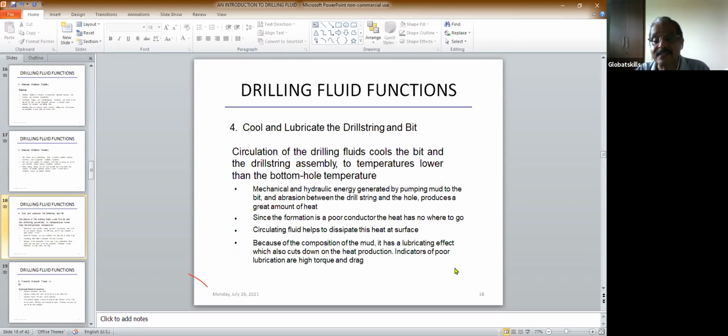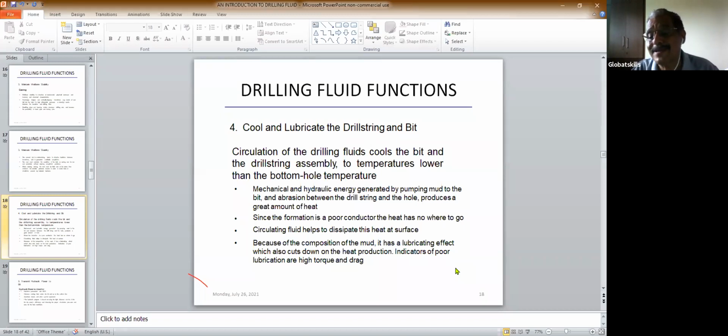So how do you know that the lubricant is not proper? If you have a high torque or drag. What is torque or drag? While you're drilling, if the lubrication is not proper, sometimes you find that a reverse rotation takes place. That is called the torque. So the driller can feel that the lubrication is not proper. Sometimes the driller will call the mud engineers, saying, okay, I'm facing some problem, I think this lubricant is not okay. So you must see that it is properly lubricated.